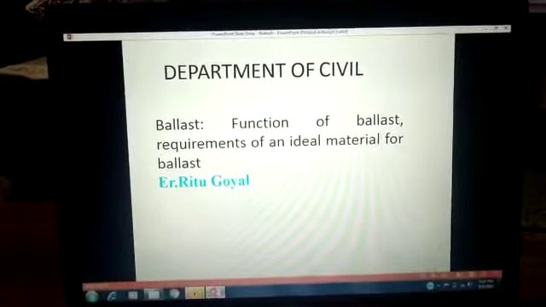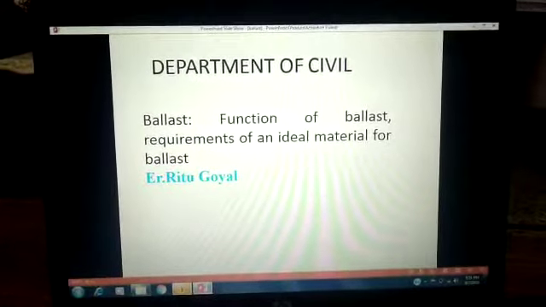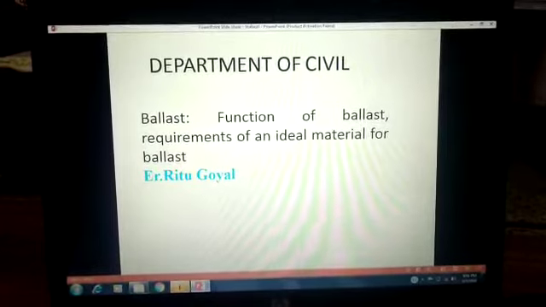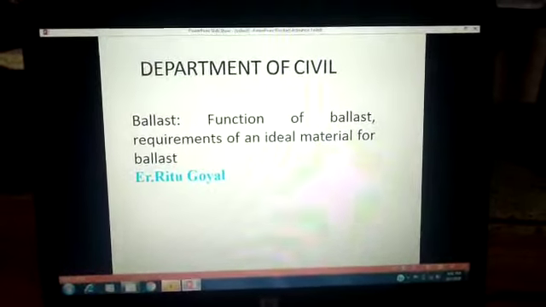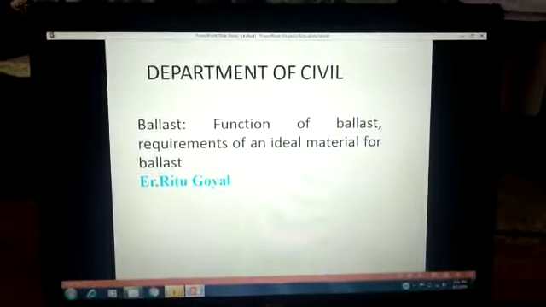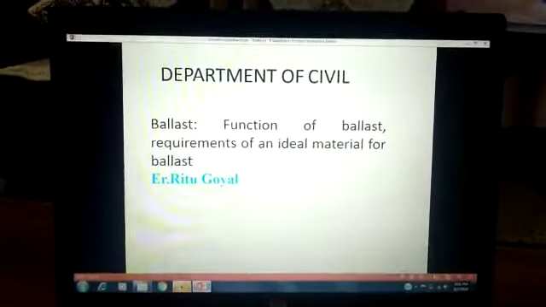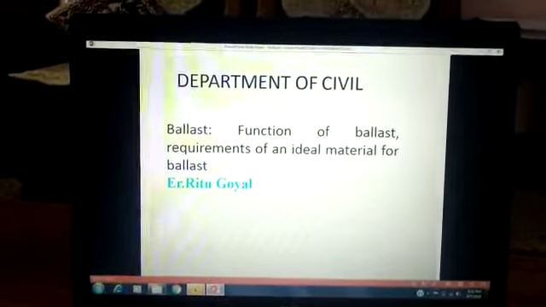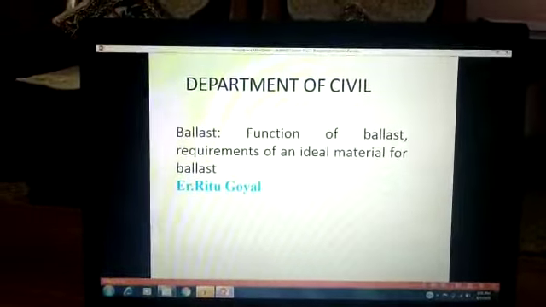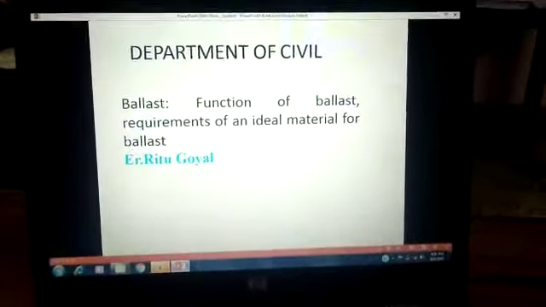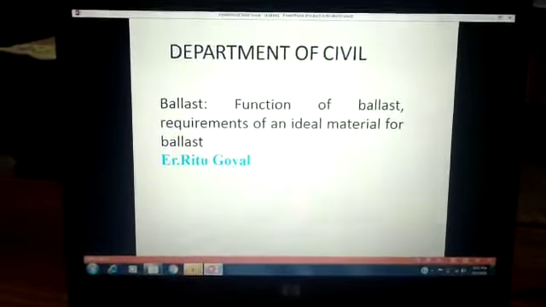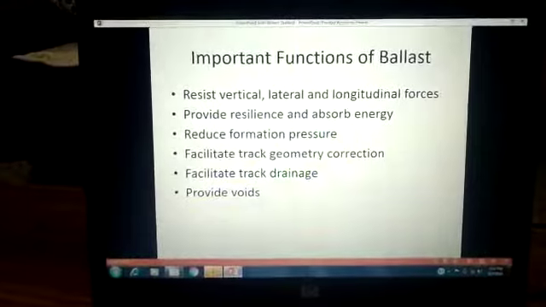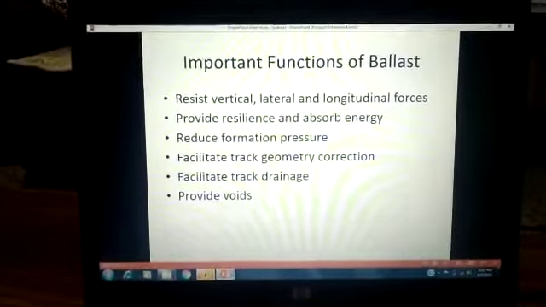Good morning everyone. Today I am going to discuss an important component of the railway permanent way, that is the ballast. Ballast is the material which is used to transmit the load to the subgrade below. So we are going to discuss the functions of the ballast as well as the requirements of an ideal material for the ballast. So first of all, the functions of the ballast.